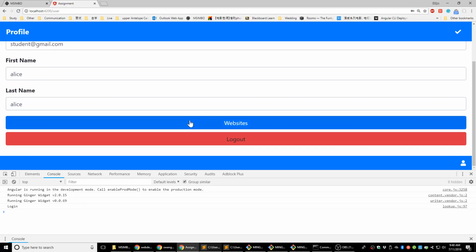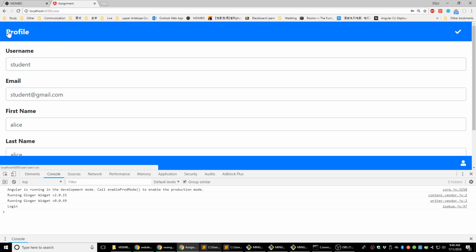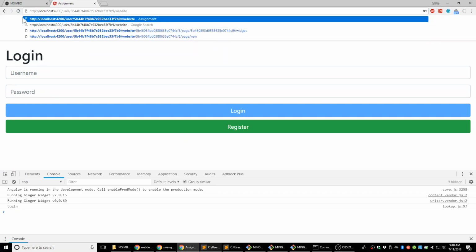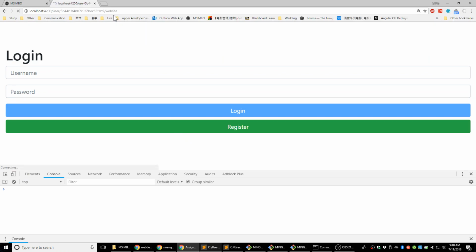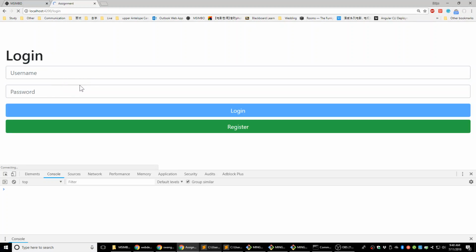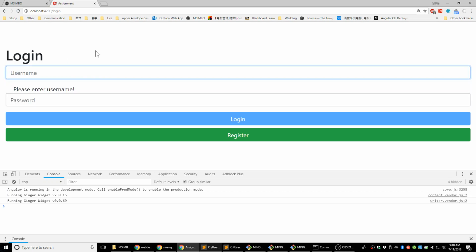And if we're trying to go to the website, let's copy this URL here. So if I logged out and I try to go to this URL again, it's not going to work. It's going to bring us back to the login page, because we're not logged in. I'm not going to bring you there. You have to log in first. Otherwise, all those pages are blocked for you.